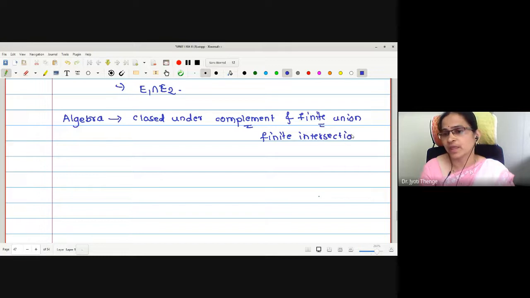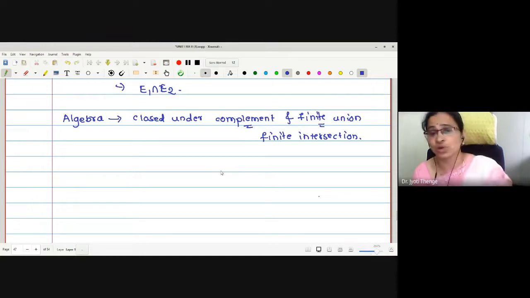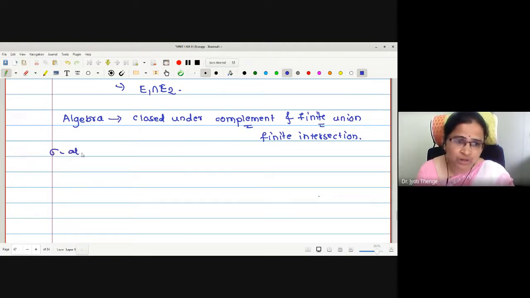If you have any difficulty, you can go to that lecture and watch it again. We have shown that if A union B is closed, then A intersection B is also closed. What about sigma algebra?